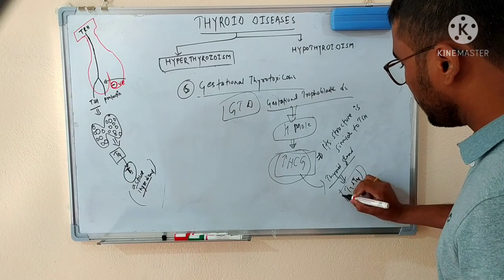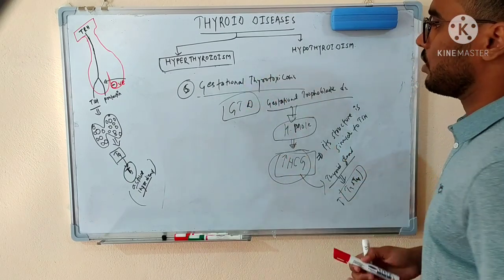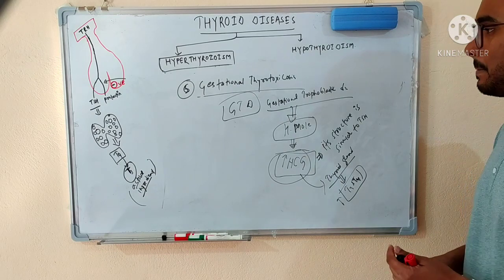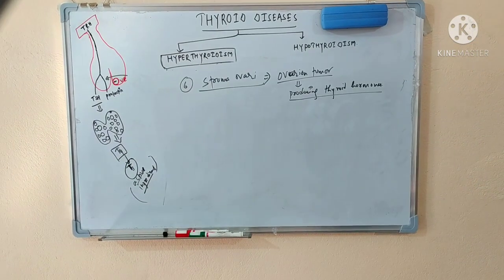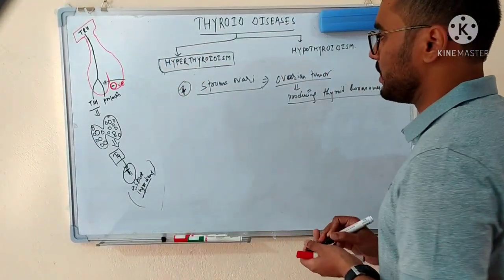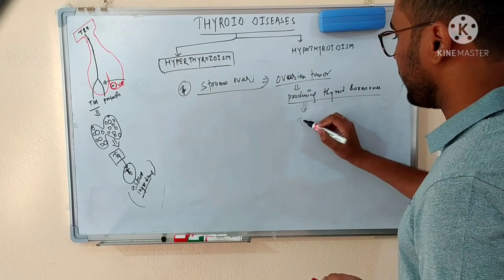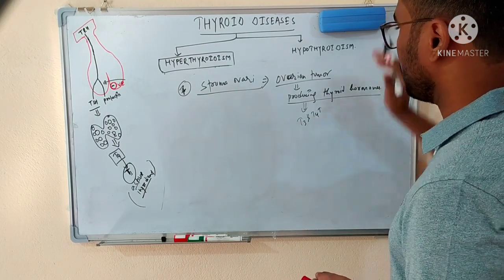So in this condition, the HCG level was actually causing the increase in thyroid hormone. This type of thyrotoxicosis is known as gestational thyrotoxicosis. Lastly, another cause we are discussing is struma ovarii. Struma ovarii is basically an ovarian tumor that is producing thyroid hormones, and in this way the thyroid levels in the blood will get increased.